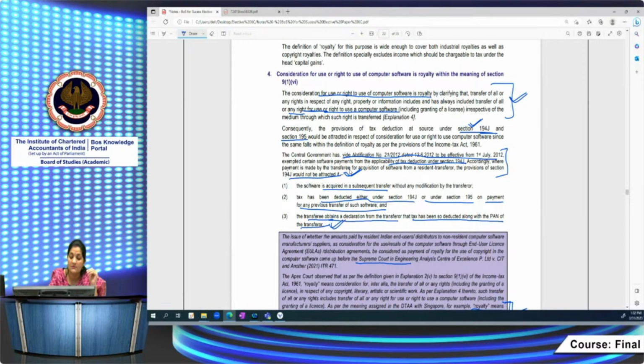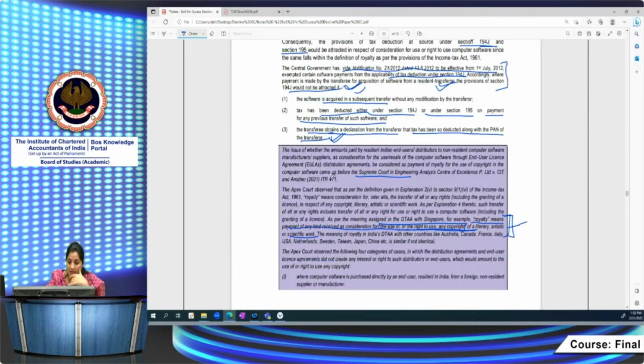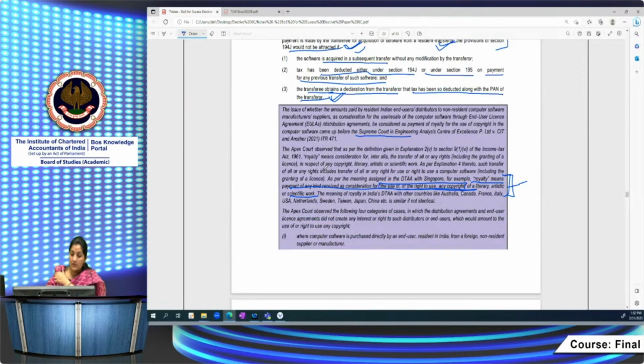So in those circumstances, in a subsequent resale of computer software, TDS need not be deducted under section 194J. This notification is with respect to section 194J. Here we will again see that some other grounds also the Supreme Court is saying.